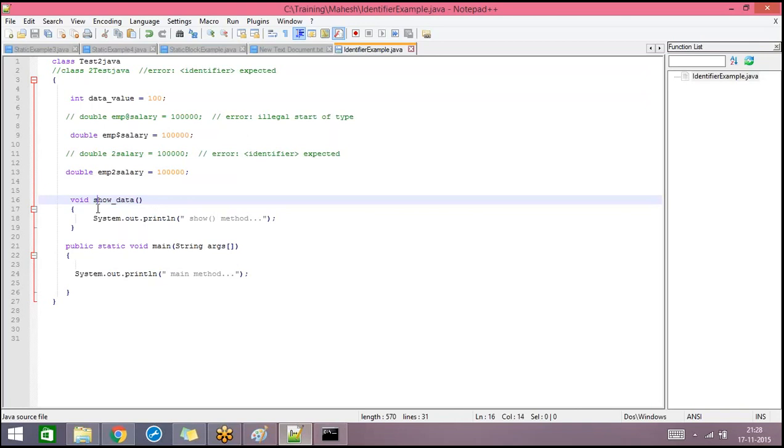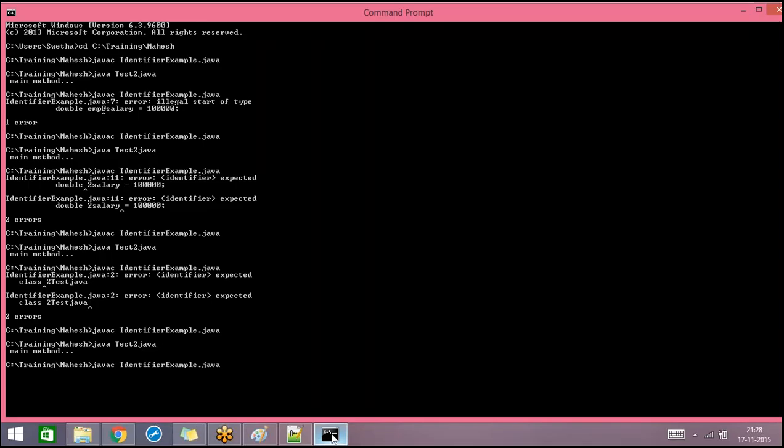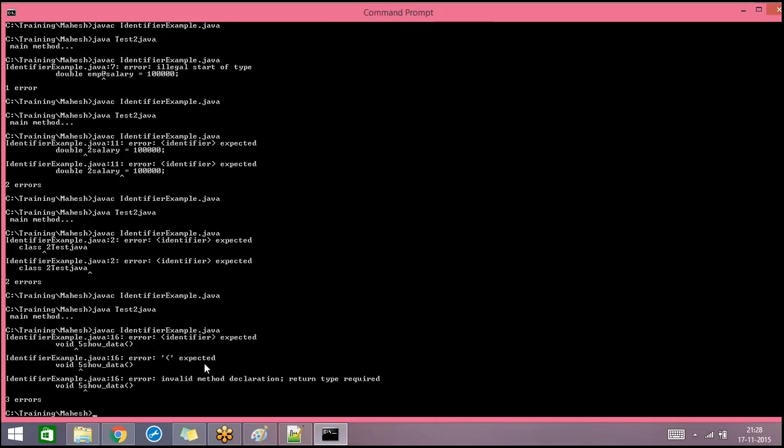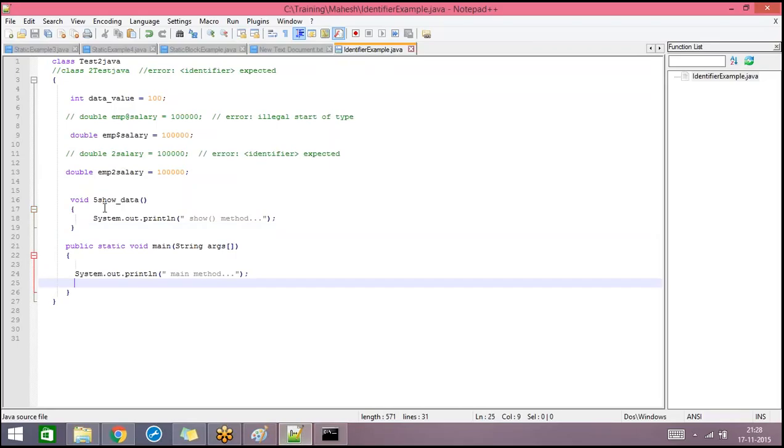But if you choose the method name and add a digit at the beginning, this is invalid. So it says invalid method declaration, return type required, and it shows identifier expected. The same rules are applicable for method name and for a variable name and for class names also.